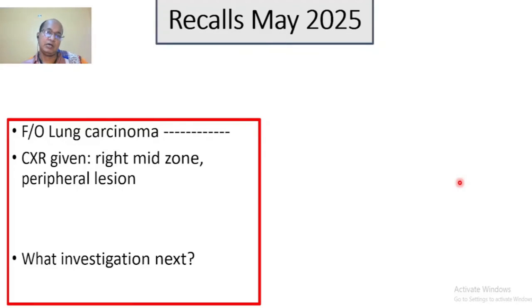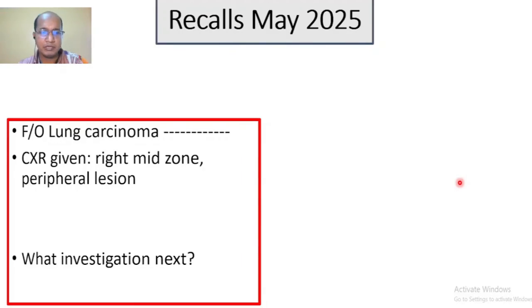An X-ray was given in the image section, and there is a dense homogeneous lesion on the right mid zone, and it is peripherally placed, that is, on the right lateral peripheral zone.